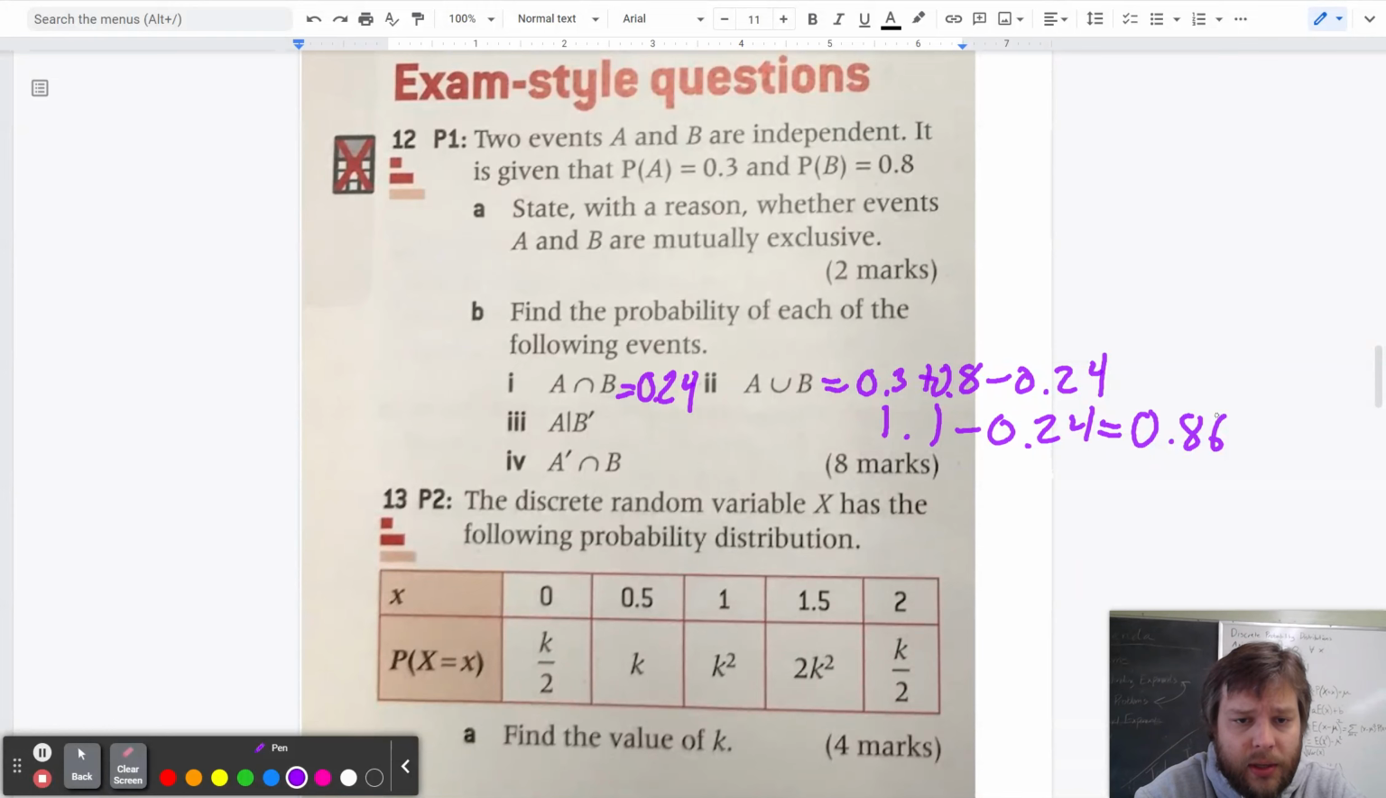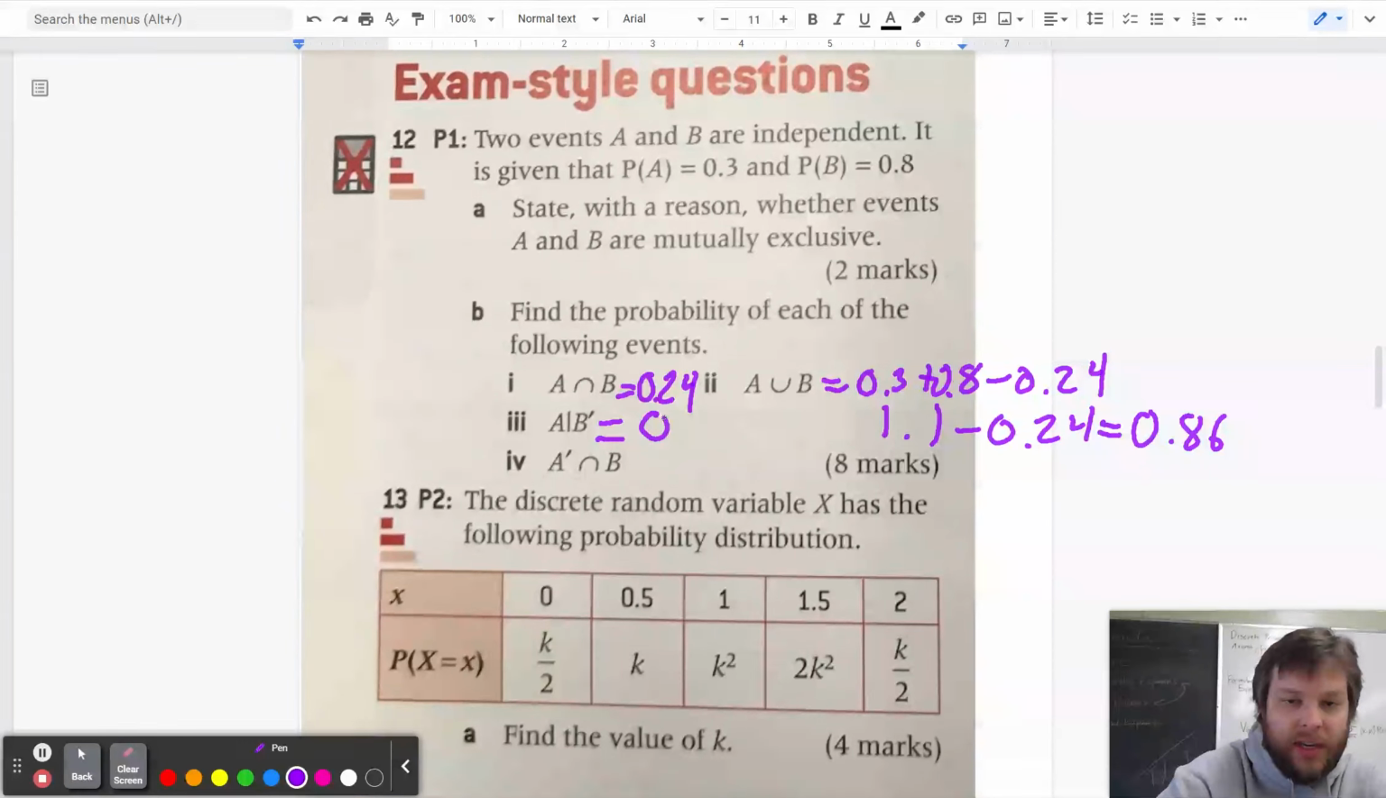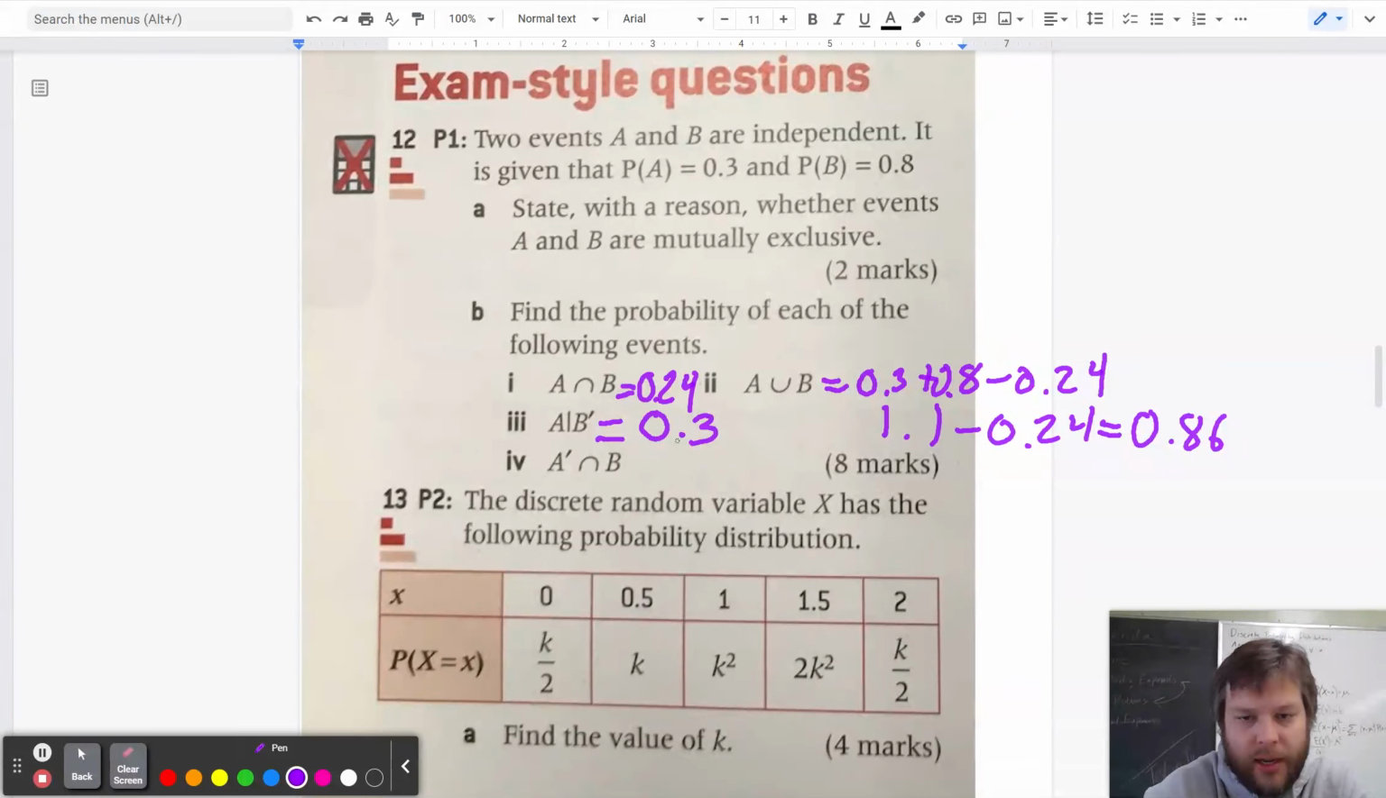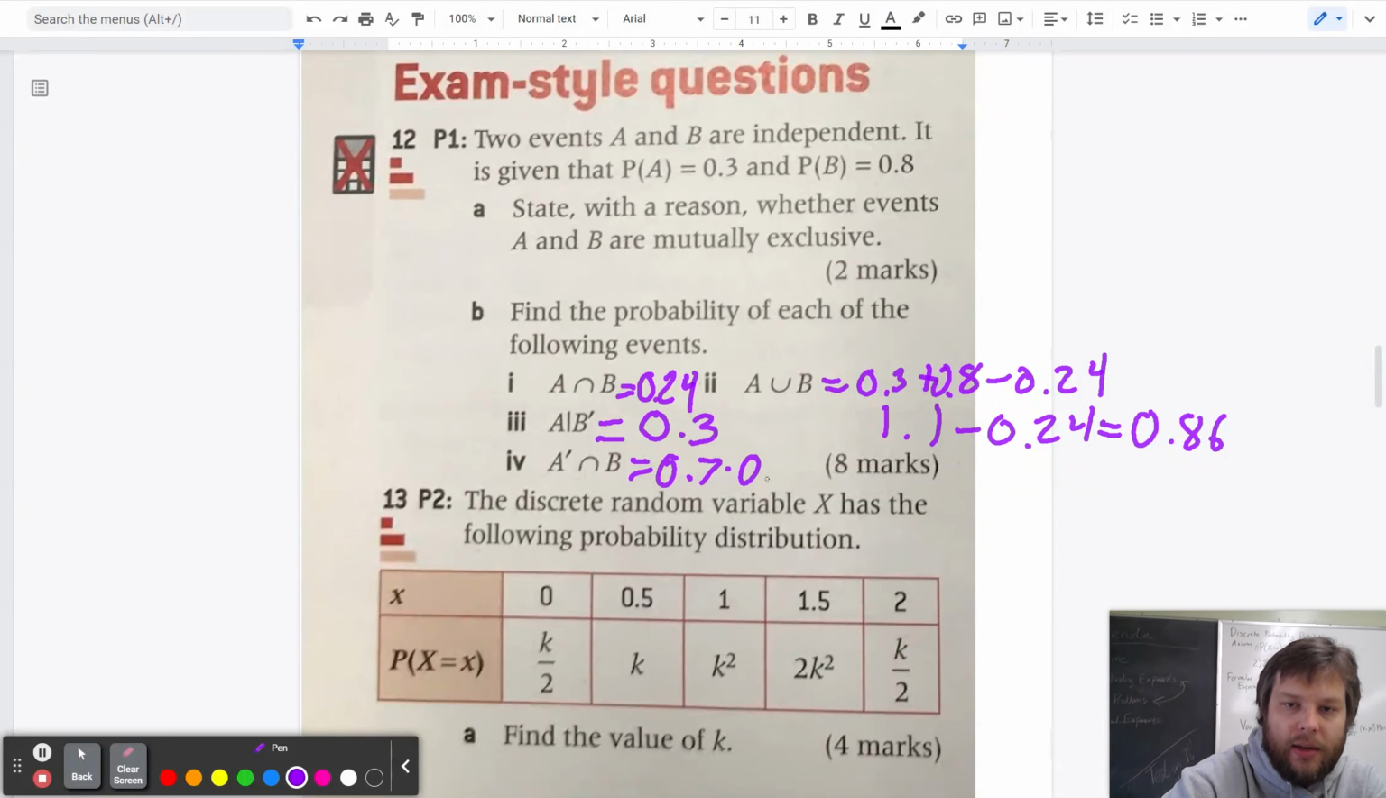Then A given B prime, A given that B did not happen, is just the probability of A because they're independent. So you know it's 0.3. And then A prime intersect B right there. Well, if A and B are independent, so are A prime and B. And so from there you can just go A prime happens 0.7 and B happens 0.8, and 7 times 8 makes 56. So 0.56 is the probability there. And that's it for problem 12. Let me know if you have any questions, comment, respond. I'll get back to you.